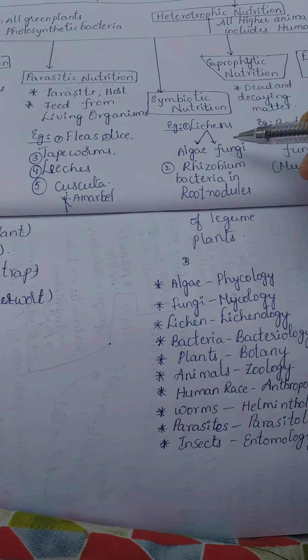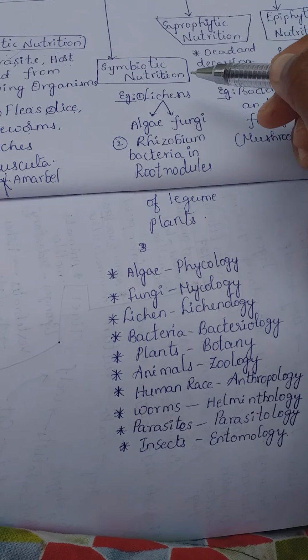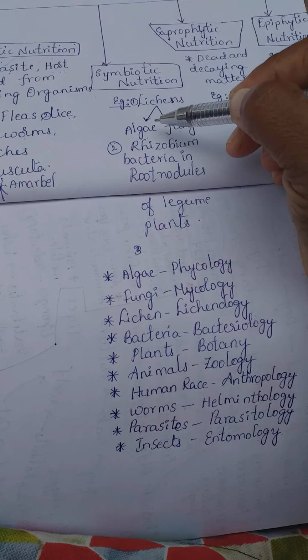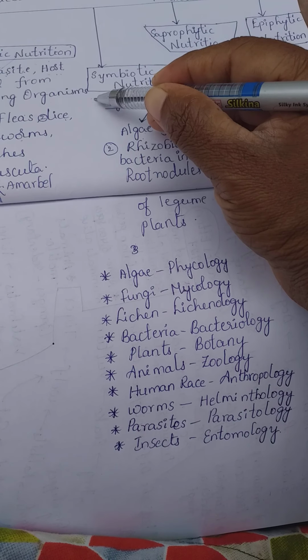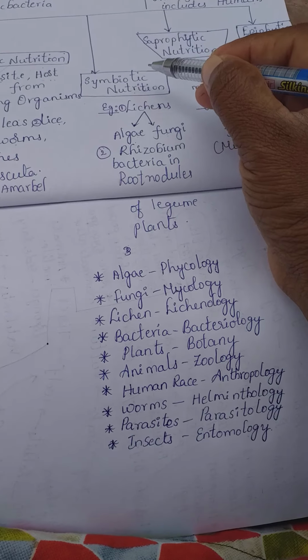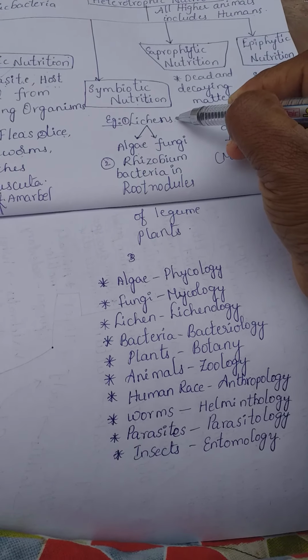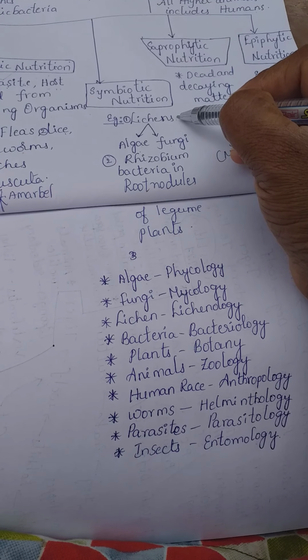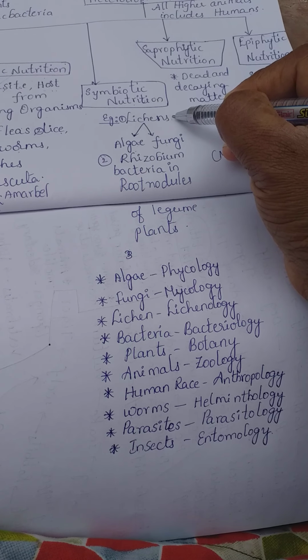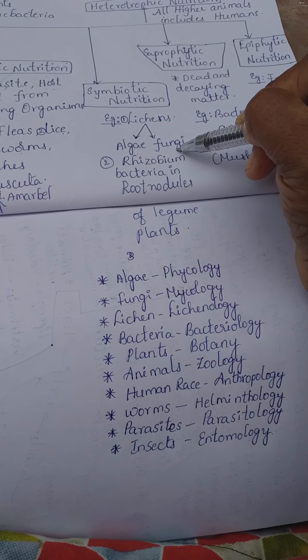Next one, symbiotic nutrition. In this, two different organisms are living together and both are getting benefit. Symbiosis means benefiting each other. Best example, lichens. Lichens are an association formed by algae and fungi living together.